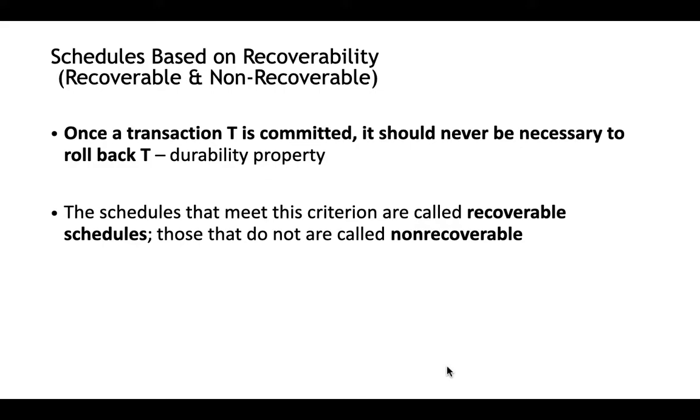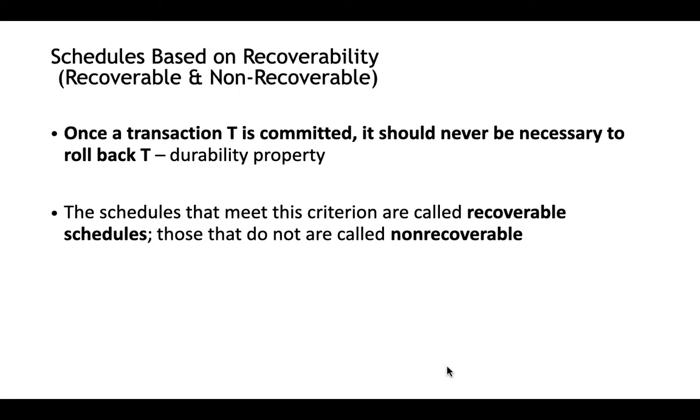In this video session, we'll be seeing how we can categorize the schedule based on recoverability. We'll be seeing four types of schedules actually: recoverable schedule, non-recoverable schedule, cascadeless schedule, and strict schedule, and how to identify each schedule or interpret. If a schedule is given, you need to interpret whether it is recoverable, non-recoverable, cascadeless, or say strict. So how you can actually identify, given a schedule, into which category it falls into.